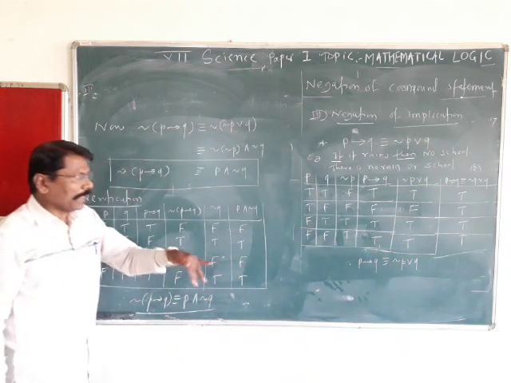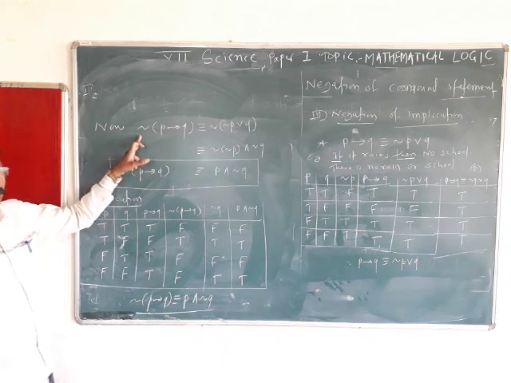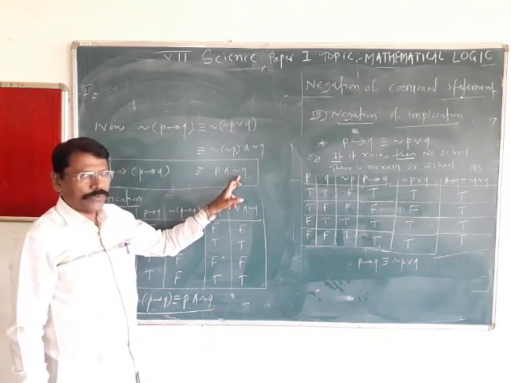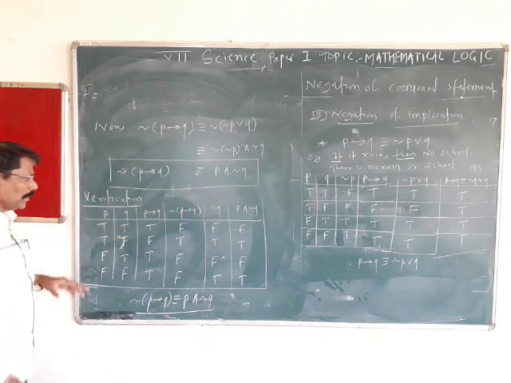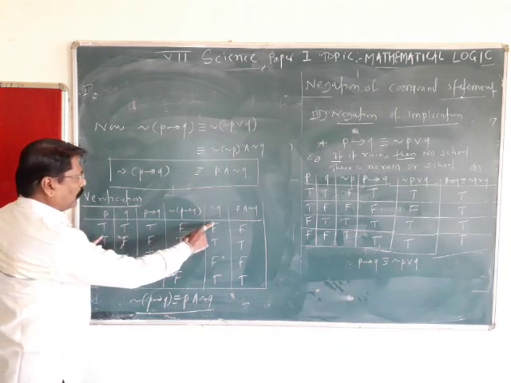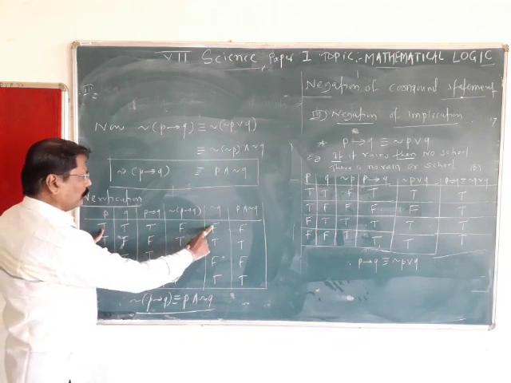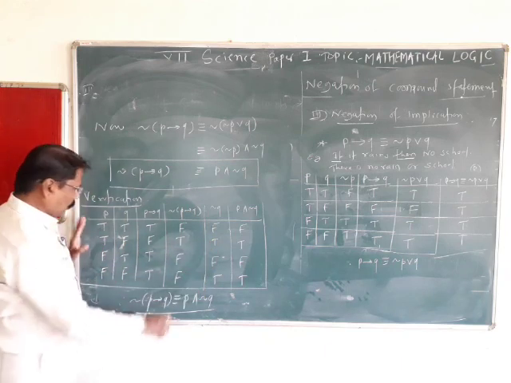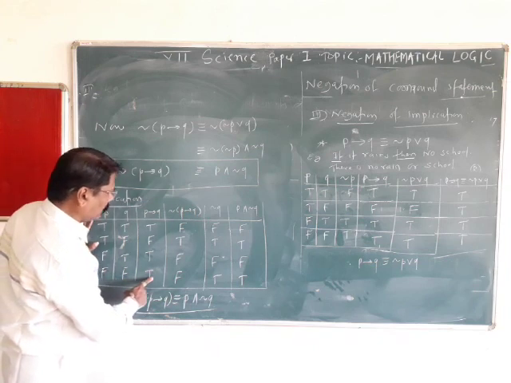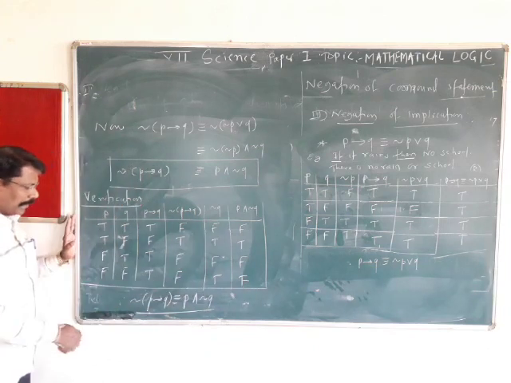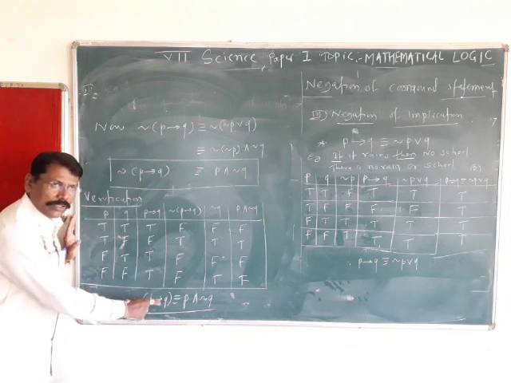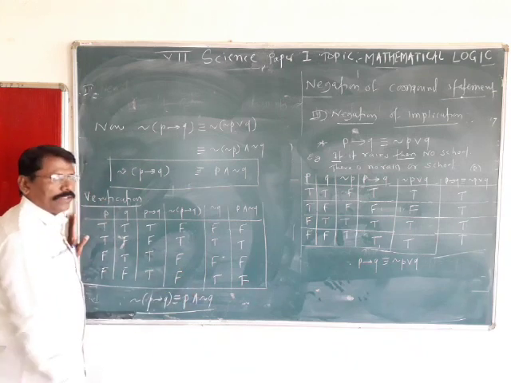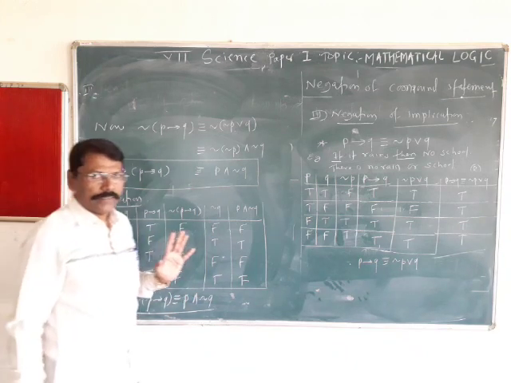Therefore, by applying De Morgan's law, this becomes P and not Q. We verified with the help of the truth table that P and not Q is F, T, F, F. So finally, negation of P implies Q, the negation of the complete statement, will be the conjunction of P and not Q. Is it clear?